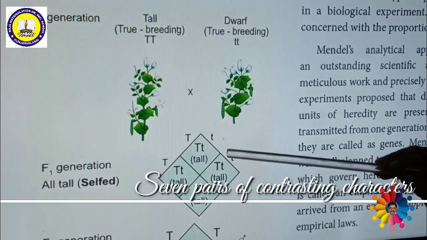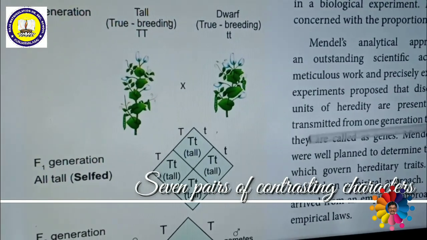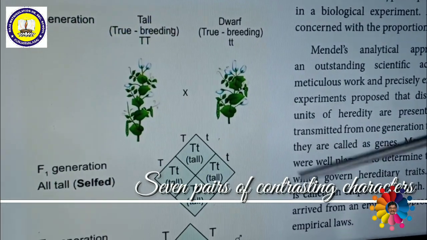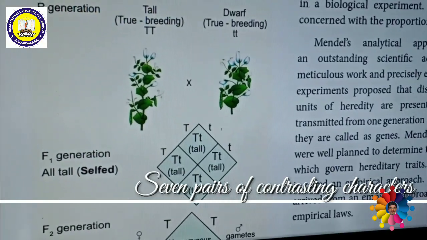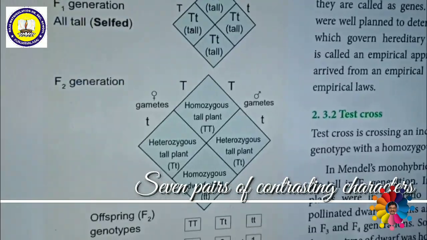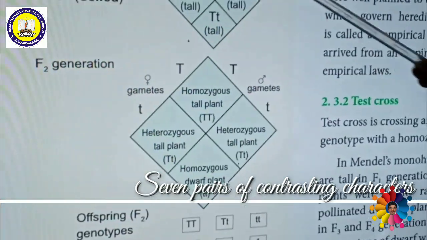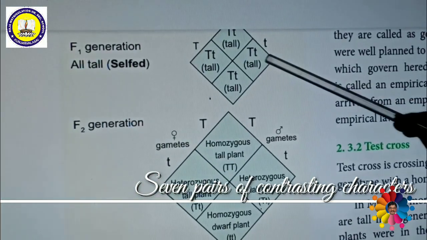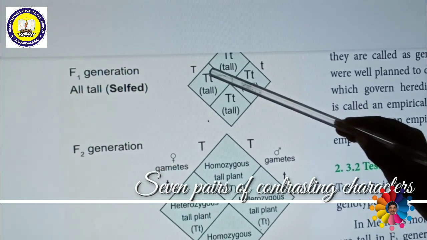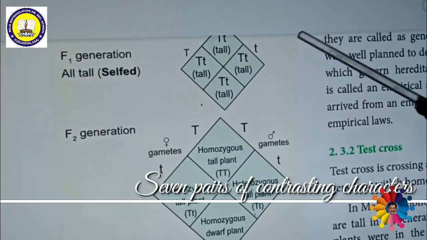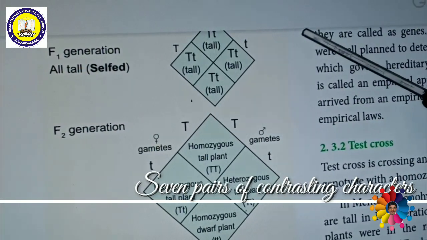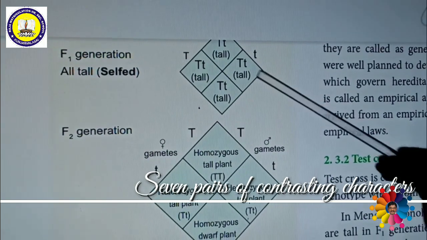What is formed in the F1 generation? If we cross them with the same, then this is called selfing. Then if we cross them, we can get, see here, in the F2 generation, capital T, small t. For capital T, small t, capital T, small t, this one is the male parent, this one is the female parent, imagine.